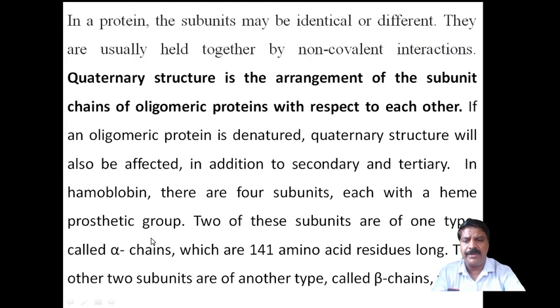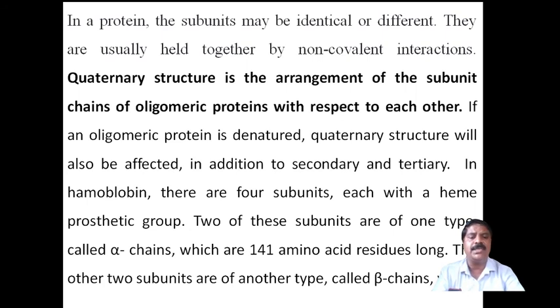In hemoglobin there are 4 subunits. For example, I am explaining hemoglobin. Here in hemoglobin there are 4 subunits, each of them with a heme prosthetic group. A prosthetic group is a non-protein part. There are 4 non-protein prosthetic groups.